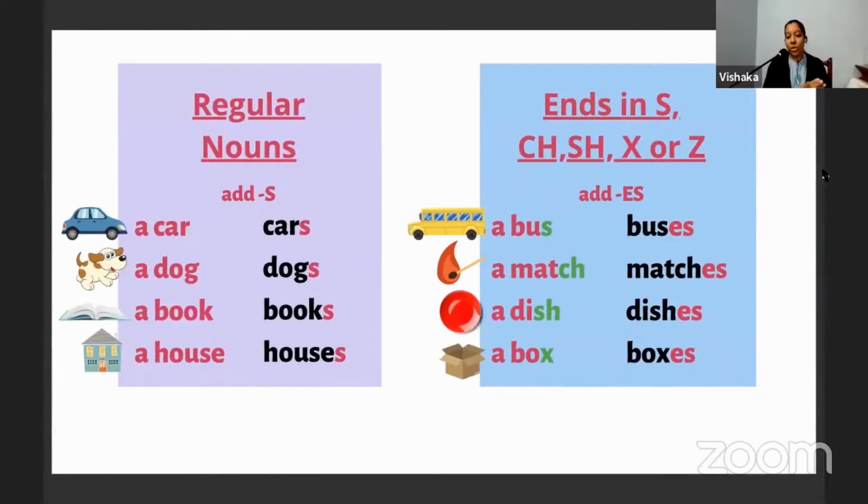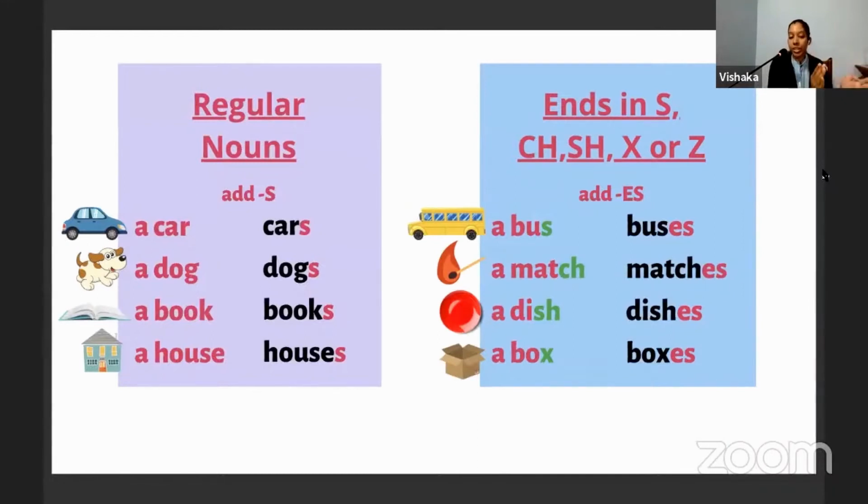Okay, children, was that clear? Did everyone understand? I'll explain it one more time. Make sure you write this down and take a screenshot as well. As Mangalika teacher explained, we have regular nouns and irregular nouns.